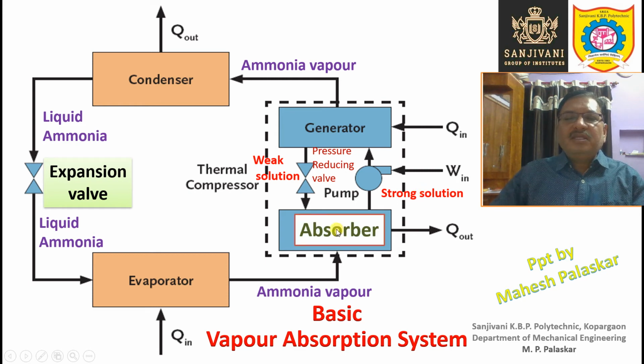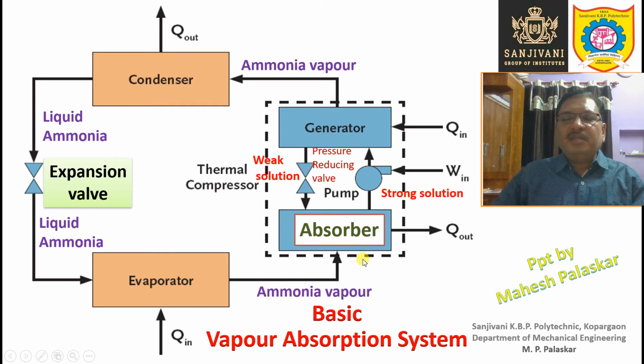So first of all, this is the absorber. The absorber is used in place of compressor. The compressor is replaced by absorber, pump, generator, and pressure reducing valve. This is the absorber, this is the pump, this is the generator, and this is the pressure reducing valve.